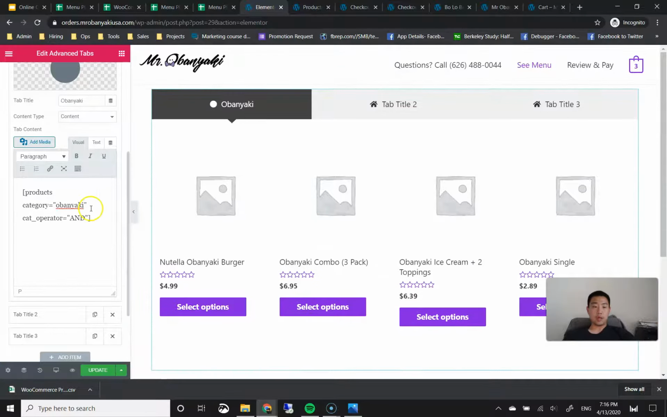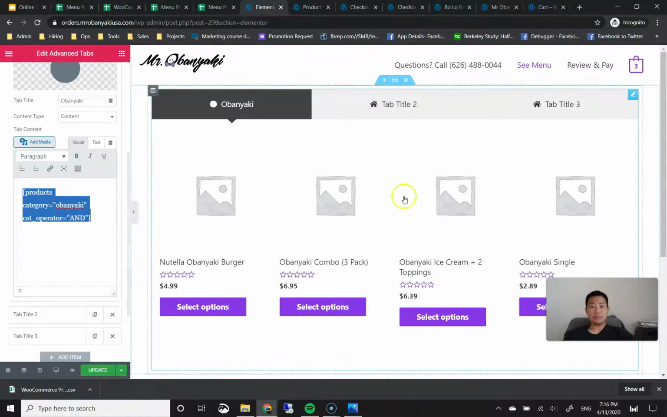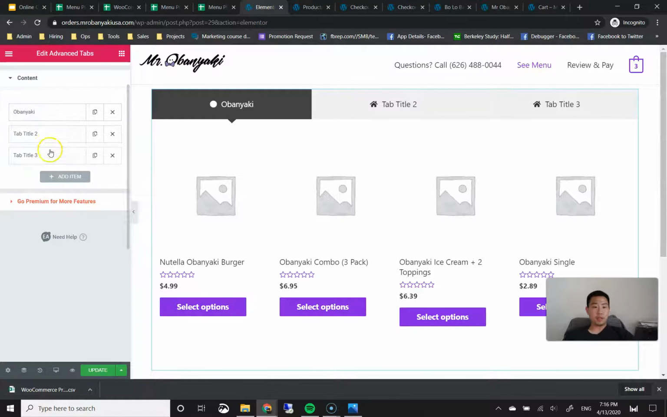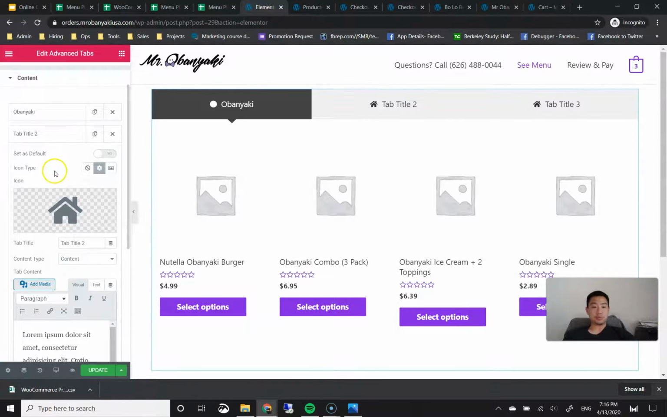Okay. So what I want to do is, since that was a little difficult for me to type manually, I'm going to go ahead and select this whole thing. I'm going to copy it by pressing Control C and save it for later use. Okay. I'm done with this Obunyaki tab. So I'm going to go ahead and scroll up here, click on the Obunyaki tab to get out of it, and go to my tab title 2.